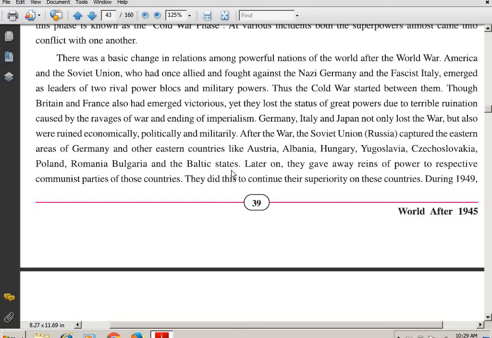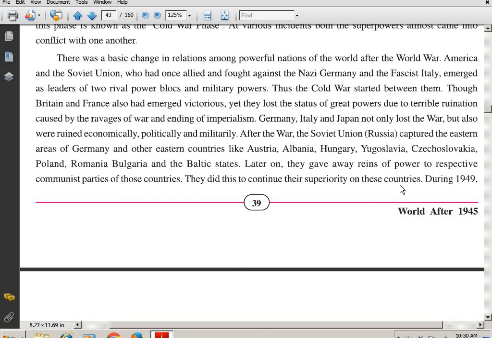Later on, they gave away the reins of power to the respective communist parties of those countries. Russia was a communist country, and so they gave power to the communist parties of those countries. They did this to continue their superiority over these countries. So which countries, students? Countries like Austria, Albania, Hungary, Yugoslavia, Czechoslovakia, Poland, Romania, Bulgaria and the Baltic states.